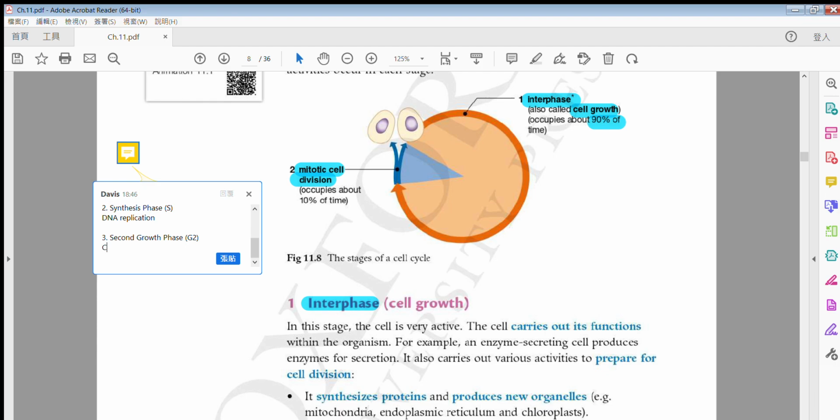OK, so what is the second growth phase? So this is simply, 相對比較簡單少少啦, simpler. Alright, this is cell growth in size. Alright, 好啦, so that means within this 90% of the cell cycle, this interphase, 其實 actually there are three phases happening, 有三個過程發生緊嘅. First growth phase, synthesis phase 同埋呢個 second growth phase, 得唔得? And each of them have different functions, different purposes, 有唔同嘅目的嘅, 得唔得?